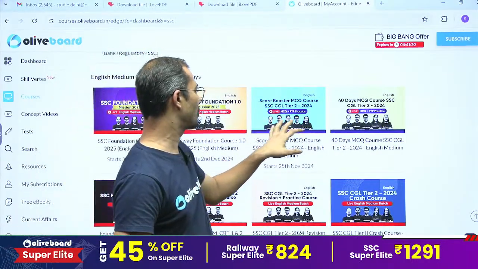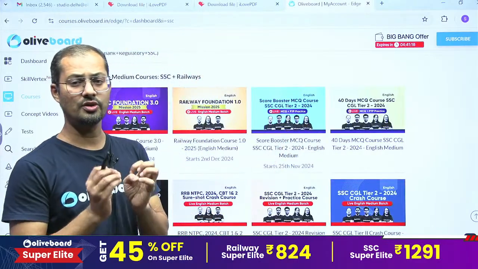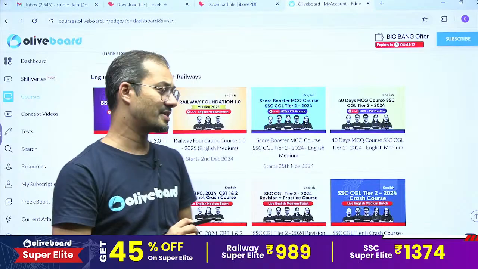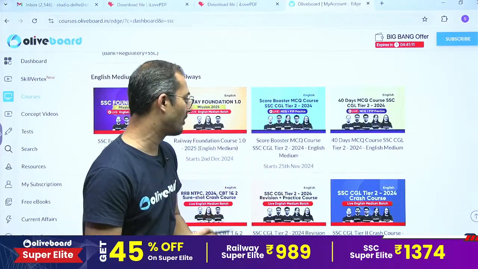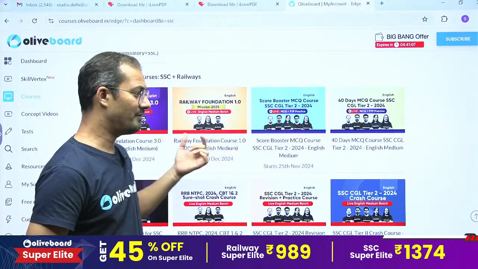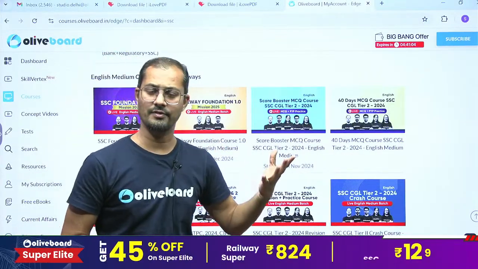Another batch we have is Score Booster MCQ. This targets the SSC CGL Tier 2 exam, and this batch is going to start from 25th of November. The Foundation batch starts from 2nd December.